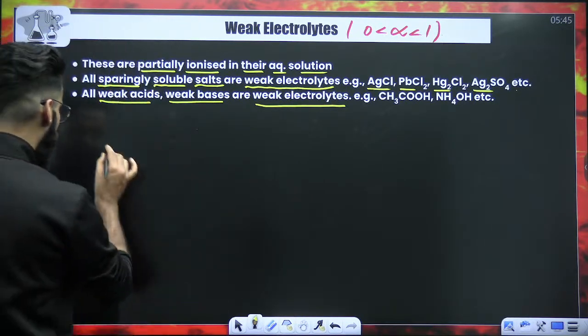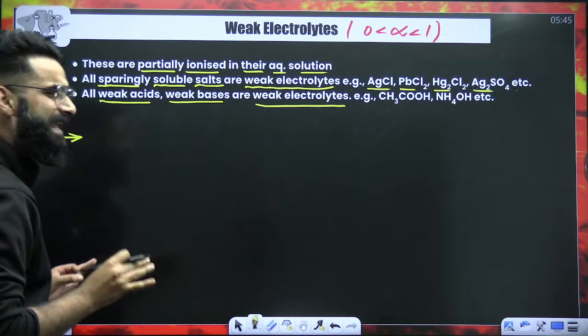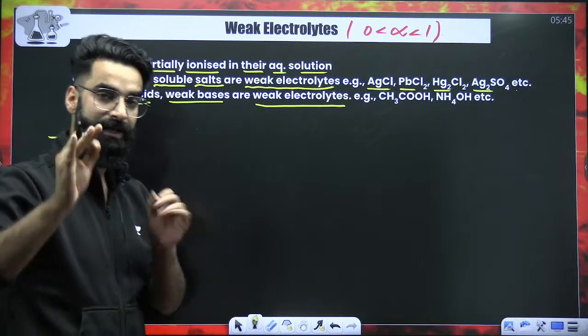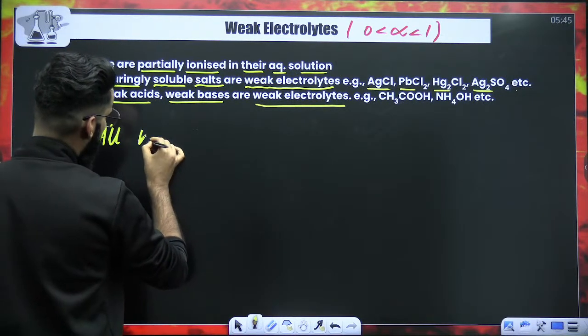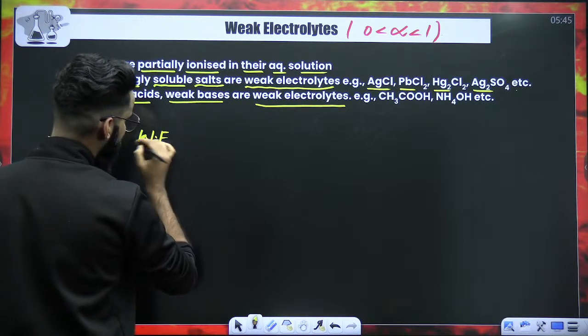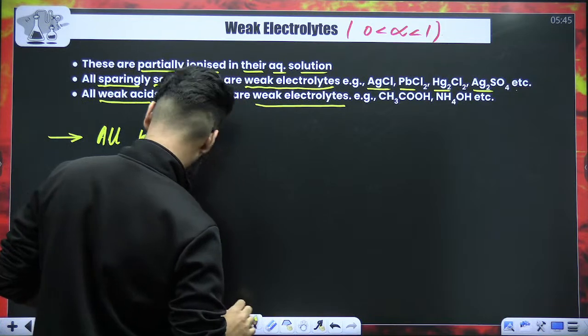My dear students, there is one important point which I would want to mention here, which I'll be using everywhere in ionic equilibrium. All the weak electrolytes are considered to be, just a second.